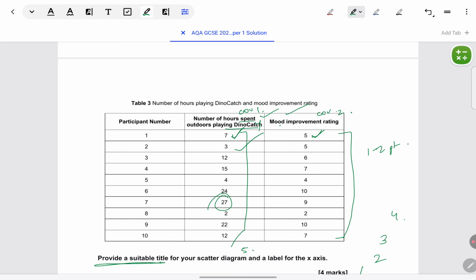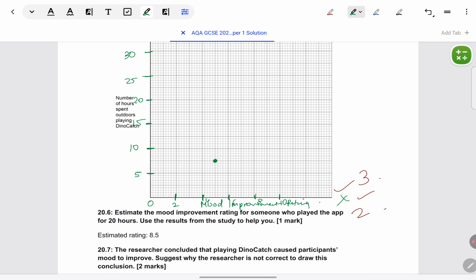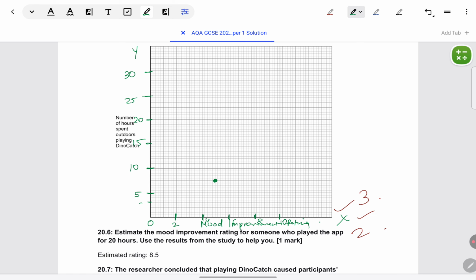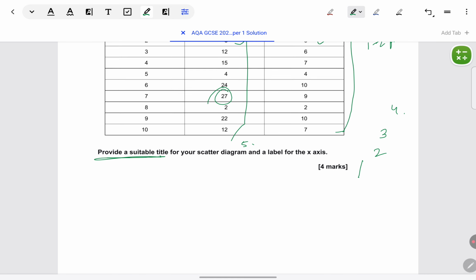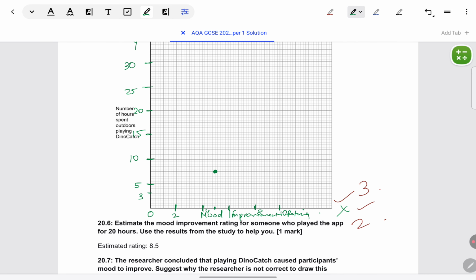For the second participant, number of hours is 3, mood improvement is 5. So first on y, I'll check roughly 3 should come here, like it should be closer to 5 than to 0. And mood improvement is 5, that can be put exactly between 4 and 6, in between. So 3 here and 5 here, where they are intersecting, I'll put a dot. In this way, you can keep on putting the dots for all the participants. So you'll end up with 10 dots in total, and I think they should show positive correlation. They should be going upwards. So the fourth final mark is for plotting the scatters correctly.